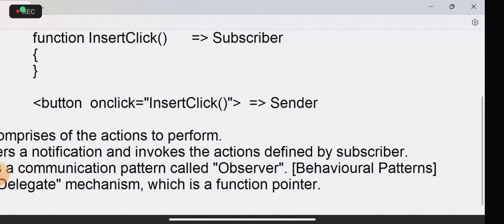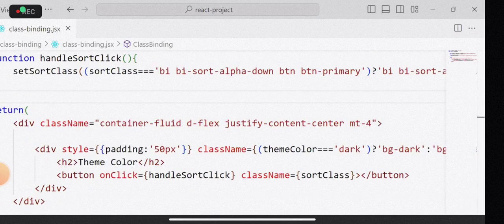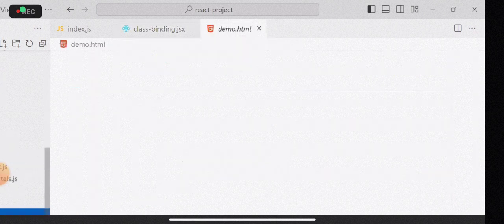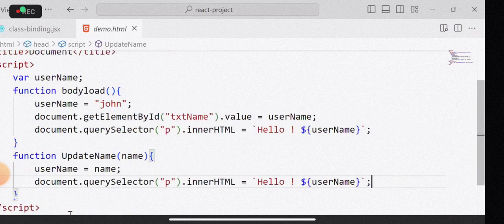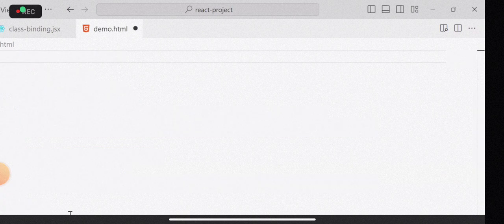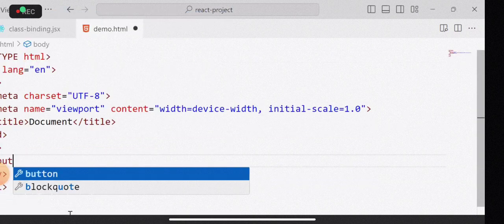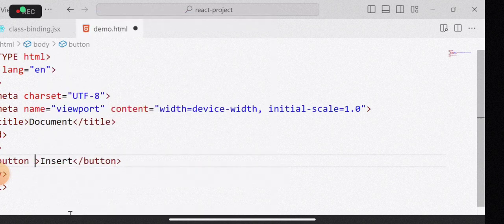So why do we say delegate mechanism? Just one basic example I will show you. Let's take a simple HTML page for example's sake. This is a simple HTML page. In this HTML page, we have a button. So insert, and button onclick, we are using insert click.